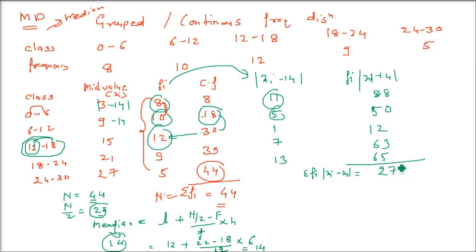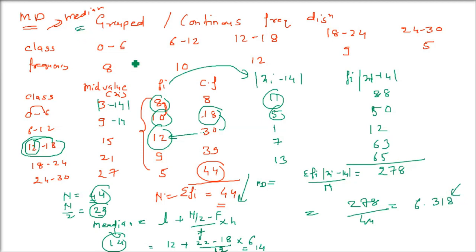278 has come. Now, what did I tell you? How to find out the mean deviation? Sigma fi into xi minus A, where A can be median or mode, divided by capital N, which is sigma fi. This whole is 278. What is capital N? It is 44. 278 by 44, and this is going to be 6.318. This is your answer.